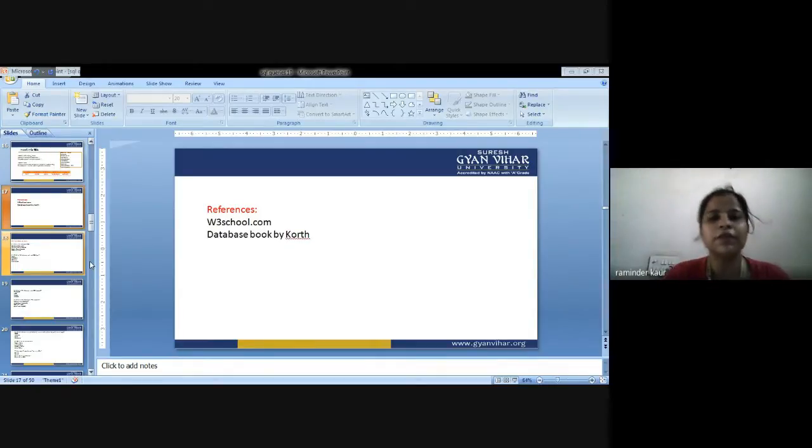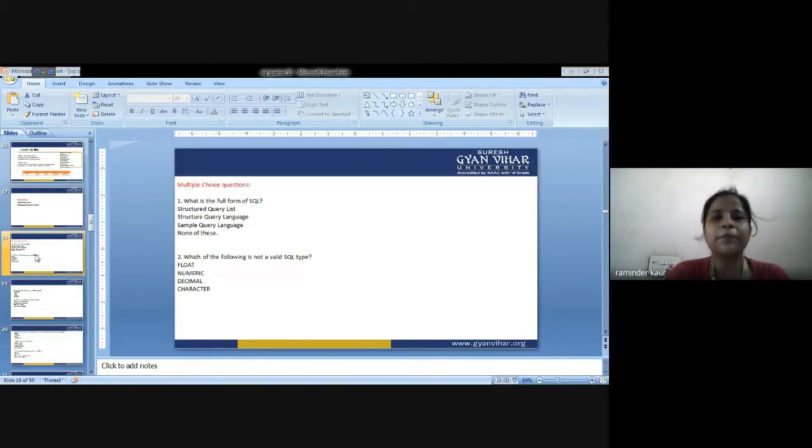These are the references. w3schools.com is the link where you can study in detail about the SQL commands, and then there is a book on database by Codd. If you want to have a deep understanding of database management systems, this book is available in the library. You can get it issued and read the same.